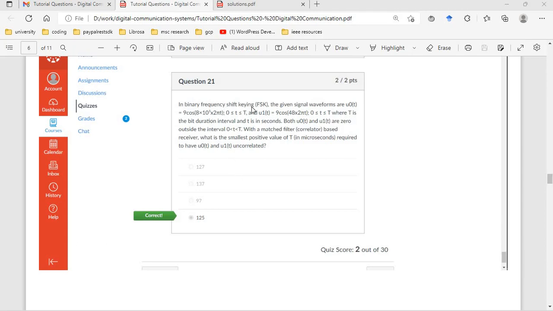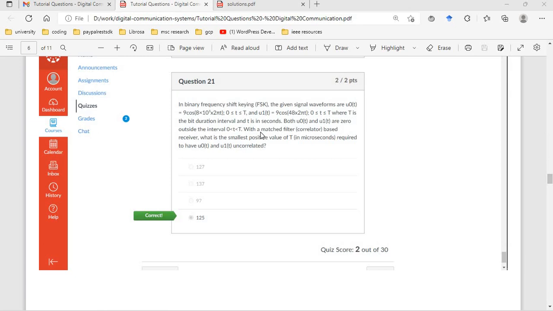In binary frequency shift keying, FSK, the given signal waveforms are U0 of t equals that signal, and U1 of t equals that signal, over the duration 0 to capital T, where capital T is the bit duration interval and t is in seconds. Both U0 of t and U1 of t are 0 outside the interval 0 to capital T.